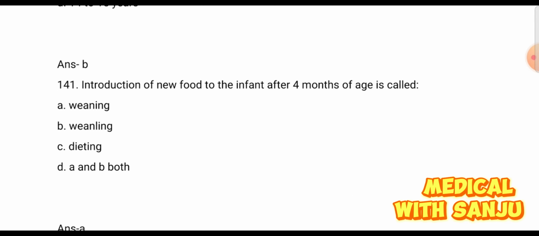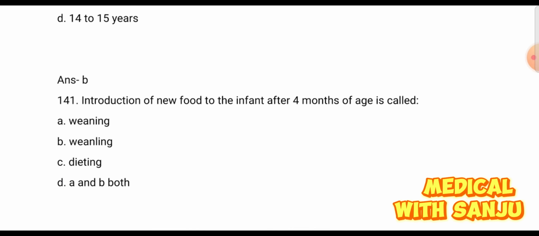Question 141. Introduction of new food to the infant after 4 months of age is called option A, weaning, option B, weaning, option C, dieting, and option D, A and B both.